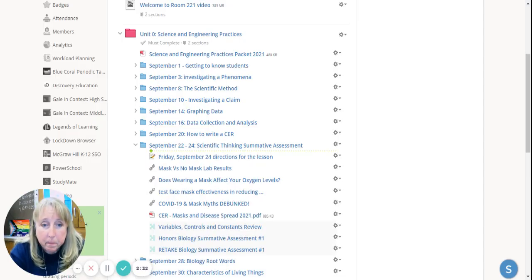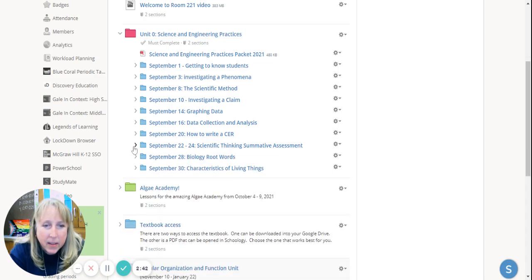We did some labs. There are links to those labs because obviously if I wasn't here, I can't do the labs, but I can watch a video and here's directions for that particular lesson. So whatever unit we're in, find the day, and then you can click on your lessons and you can take care of your missing work.